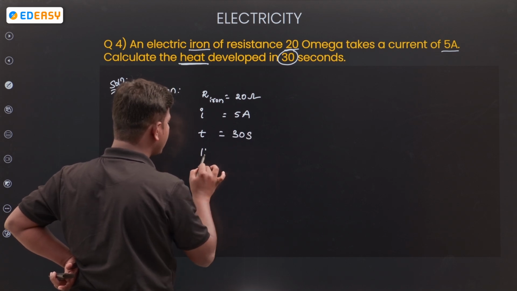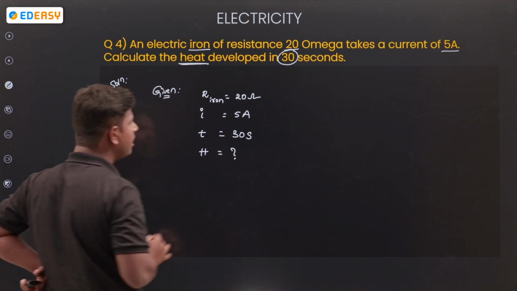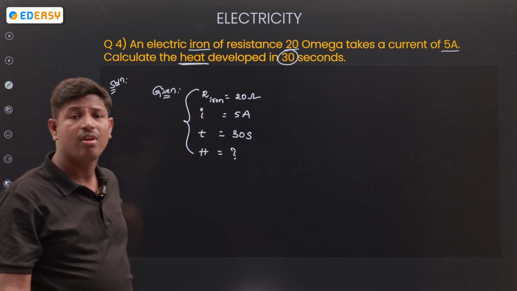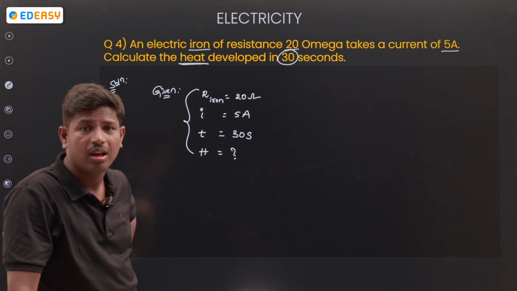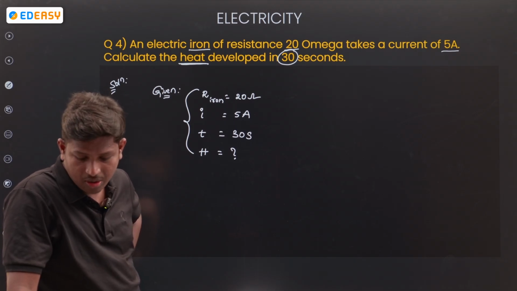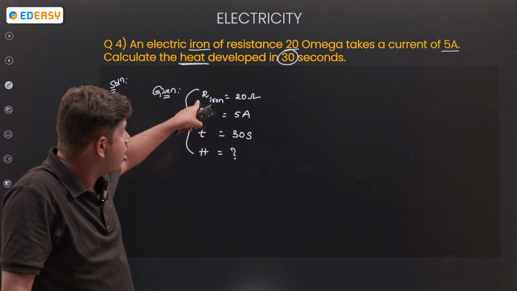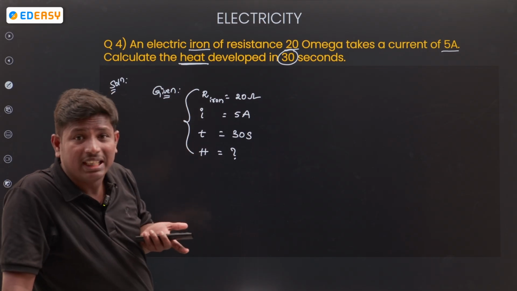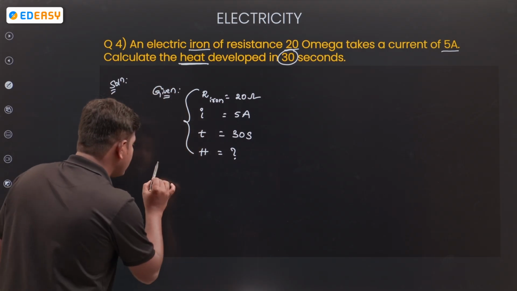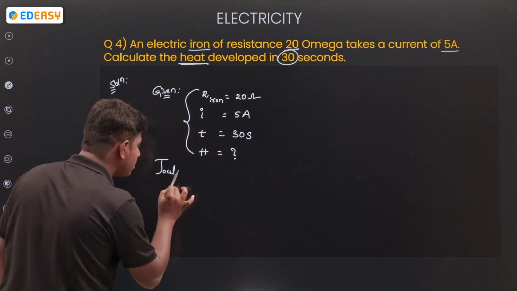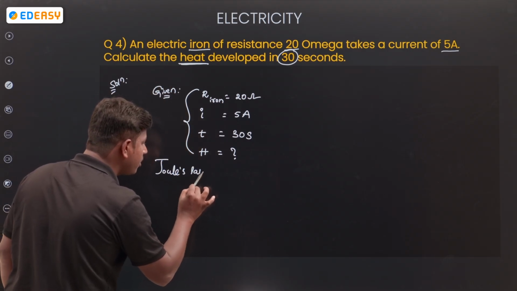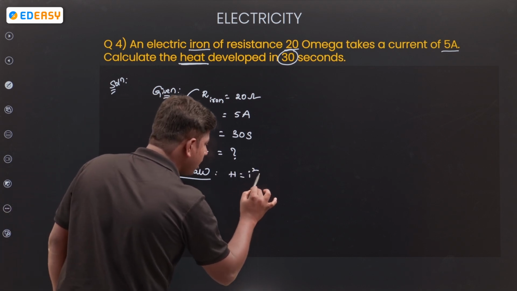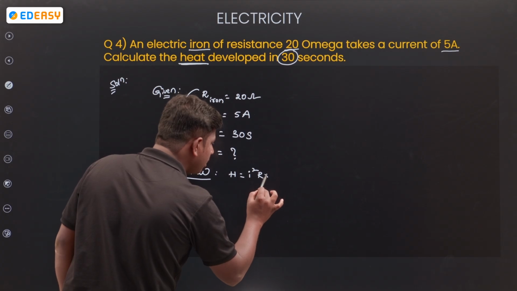What do we want to find out? The H value we are going to find. Based on this, do you have any formula, based on I, based on R, based on T? Anybody from the comment section? Just now we discussed Joule's law of heating. What is Joule's law? H is equal to I squared R T.